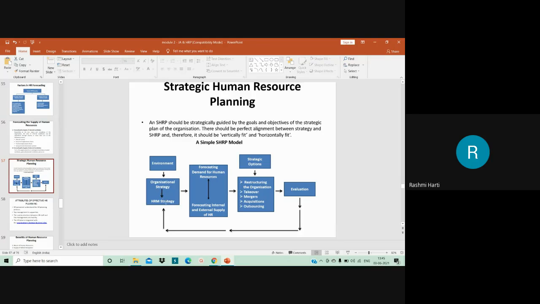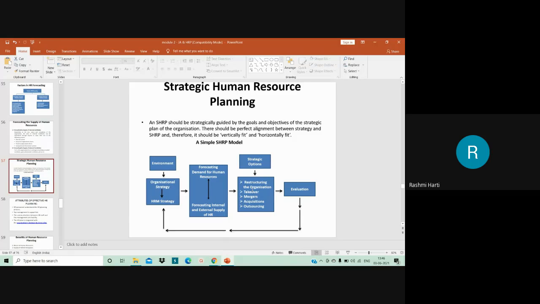So HRM strategy is directly dependent on the organization strategy. Based on the organization strategy and HRM strategy, forecasting of demand for human resource and supply of human resource is taken into consideration. And based on that, they go in for restructuring, or organization takeovers and mergers.